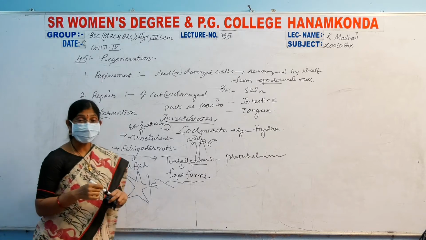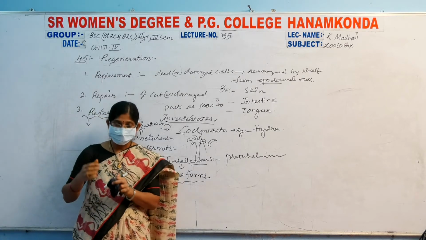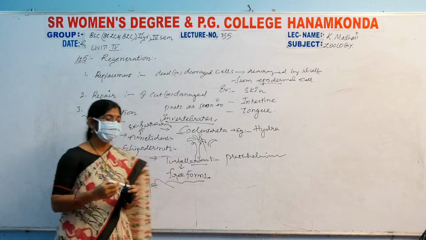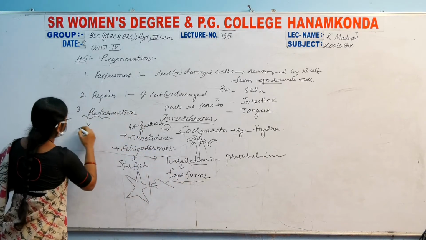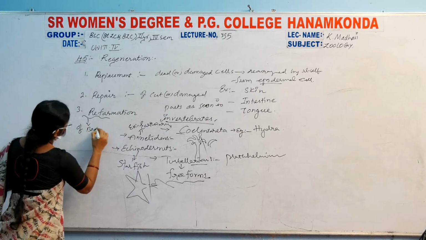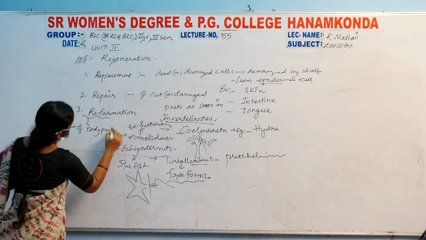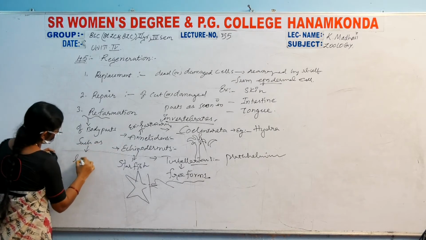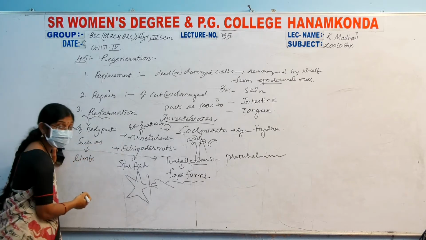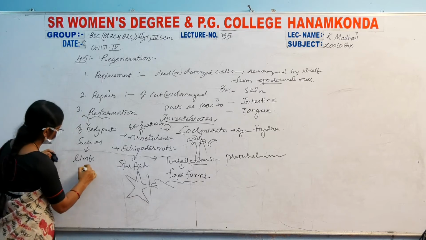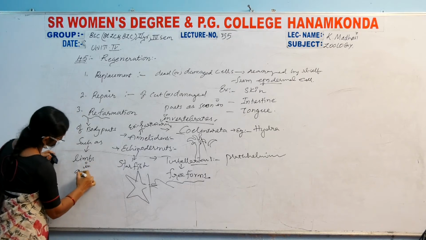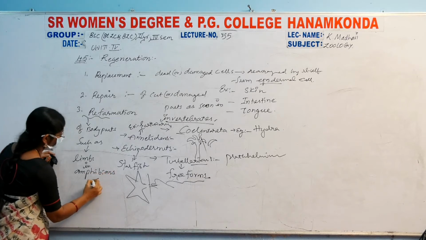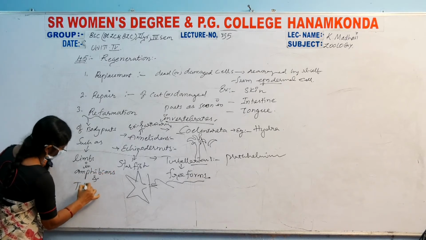In this reformation, what we discussed here is reformation of body parts such as limbs. Limbs in amphibia, and tail in reptilia.